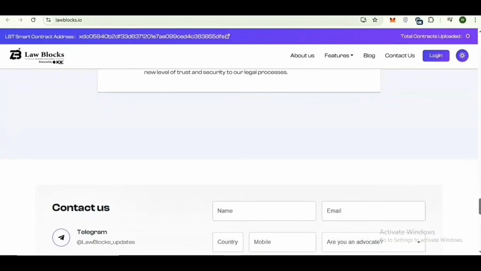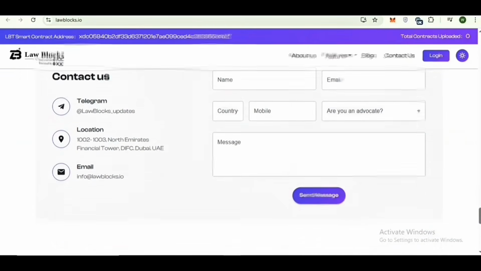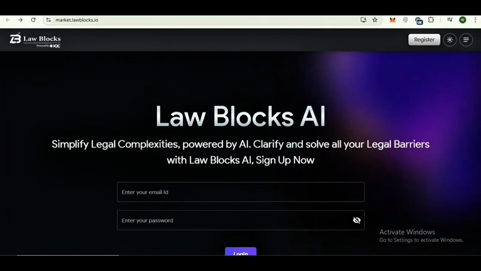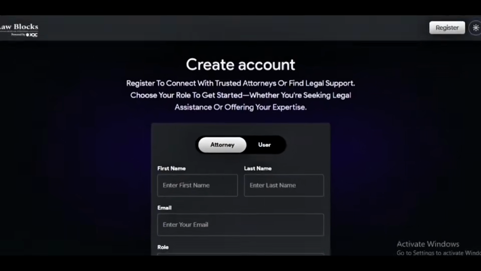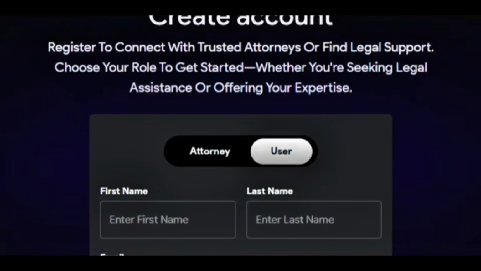Here you can read out and find the testimonials. Now I will explain how you can register your account. The process is simple. Just click the register button, and here you can see that you can create your account, register to connect with trusted attorneys or find legal support. Choose your role to get started. You can choose as attorney, and you can also use as user.